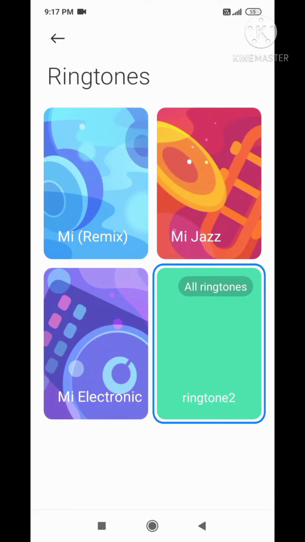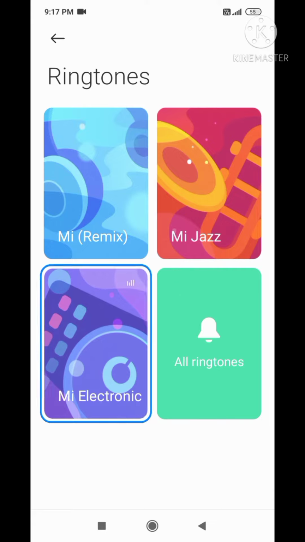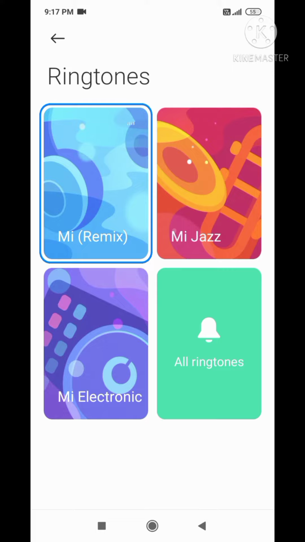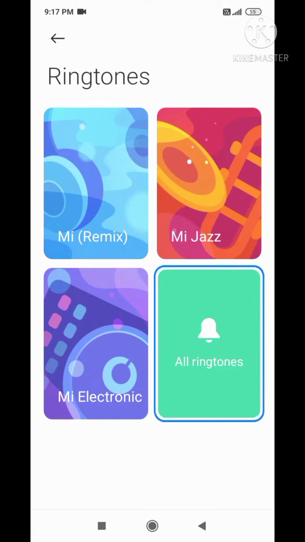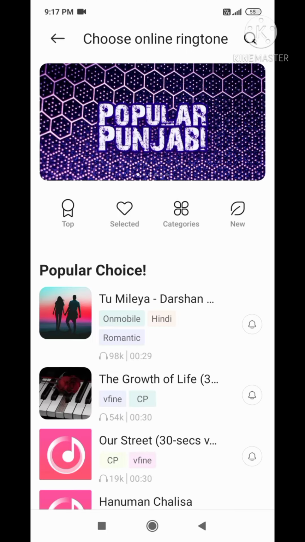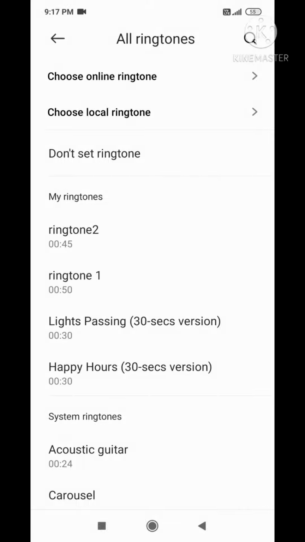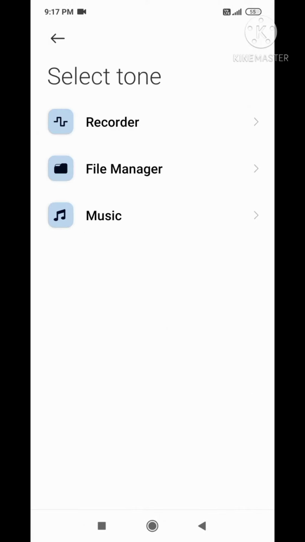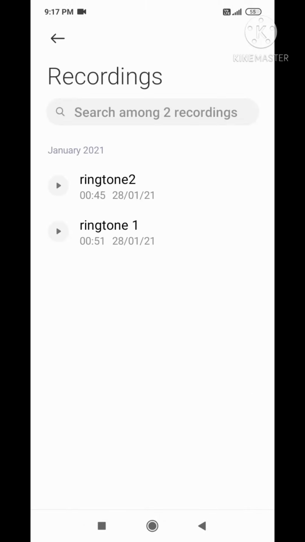We can have the Mi electronic, Mi remix, or Mi jazz. We can even go to the all ringtones and go to the online ringtones. We can even find these online ringtones, or if you don't like those, we can go to the local and then to the ringtones we have recorded.